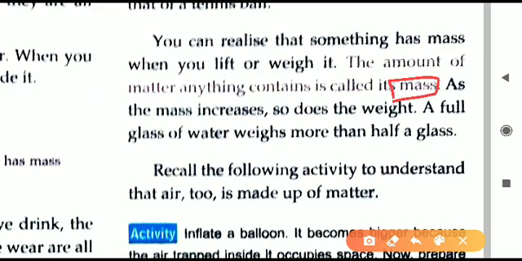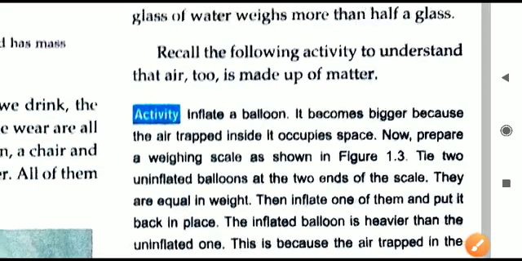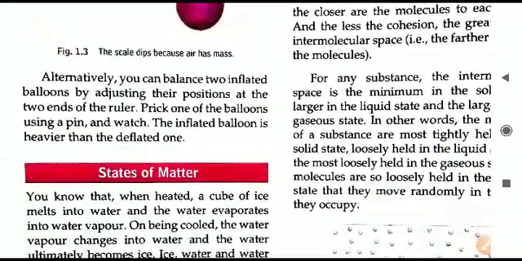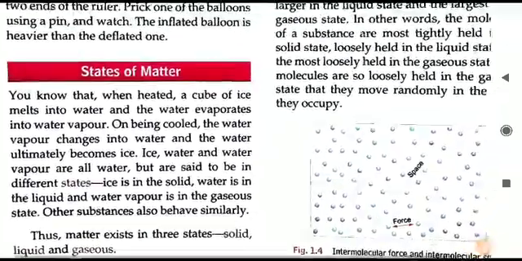Next one is about mass. What is mass? Mass is the amount of matter, how much matter is present in any substance. The amount of matter anything contains is called mass, and the mass will increase as the quantity of matter increases. If more matter is there in any substance, it will have more mass, and vice versa. So that is how we can relate it. We will now continue with just the main points.